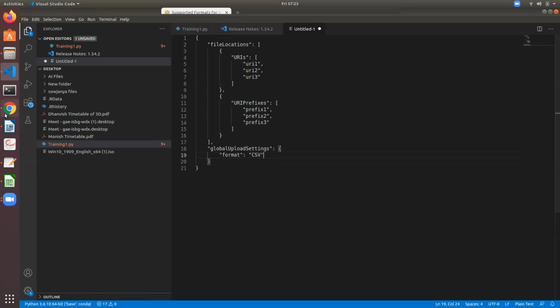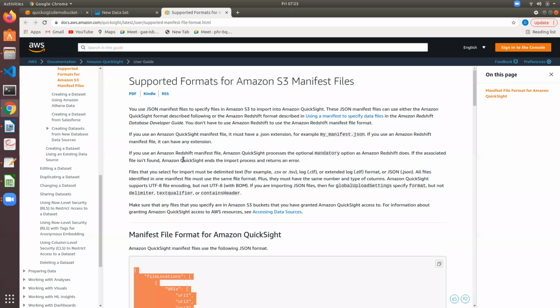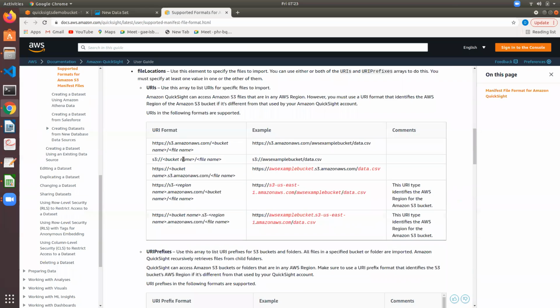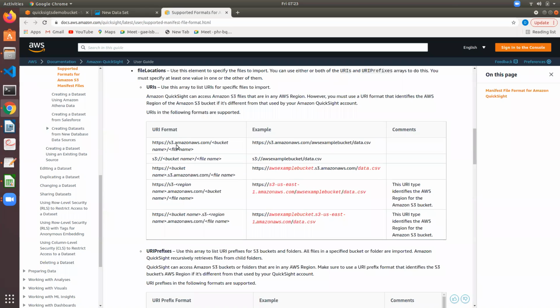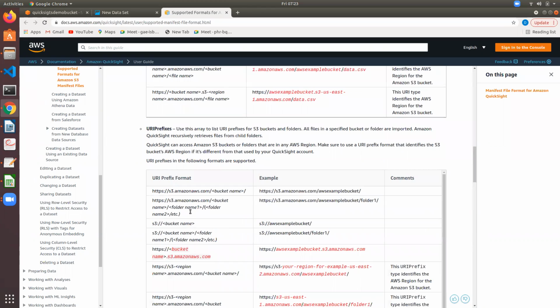So let's go and check here once. URI formats have to be like this. We are giving the bucket name and the file name, or you can just give the bucket name. And these are URI prefix formats.